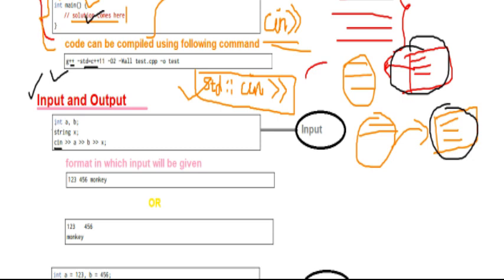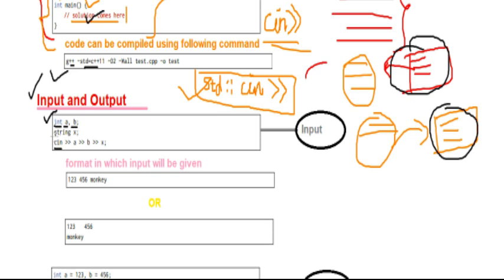So basically we are taking the input. First of all we have to declare the variables in C++. So this is the declaration of the variables. The data type of the variable is int and the variables are a and b.